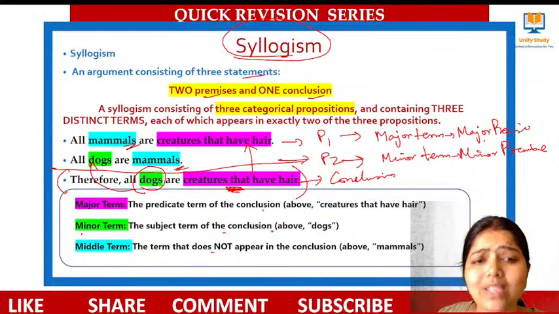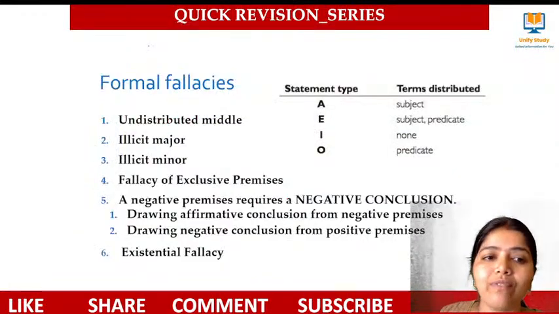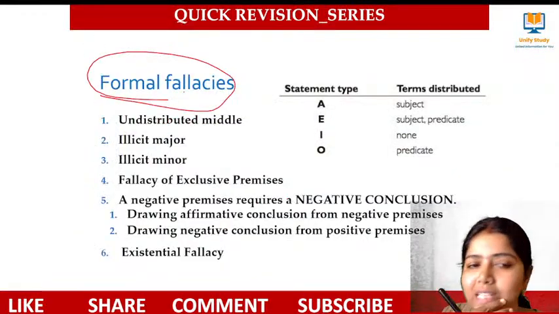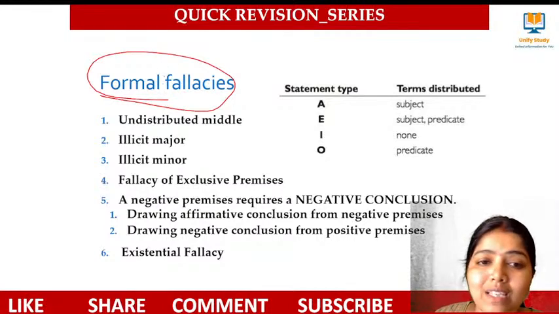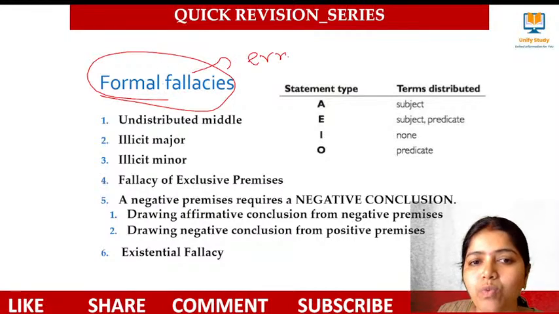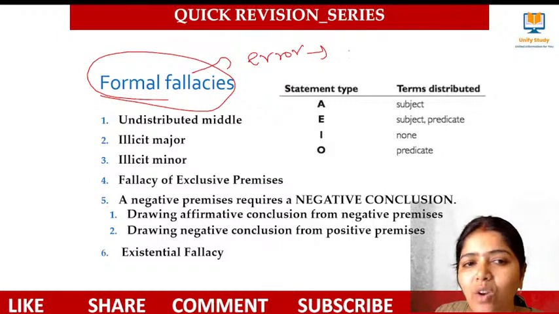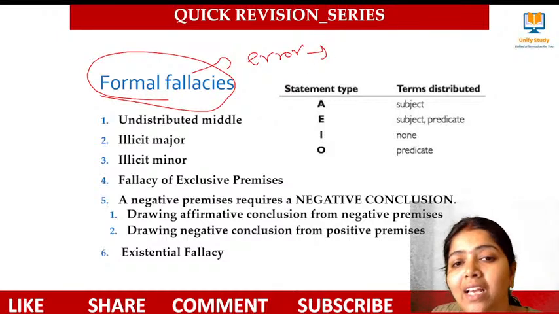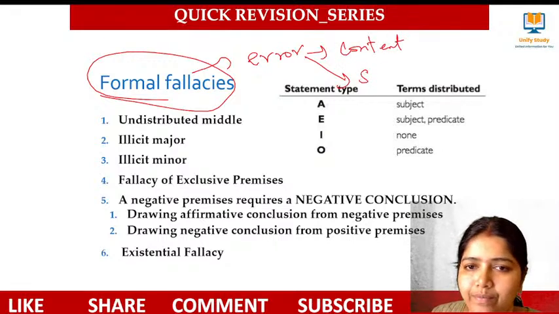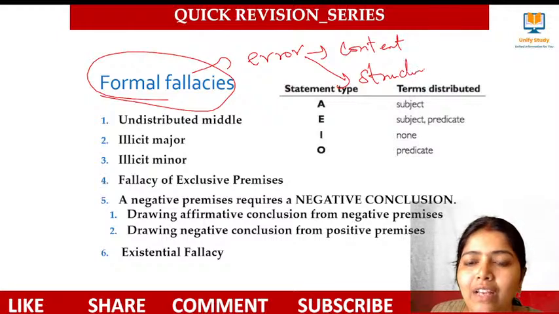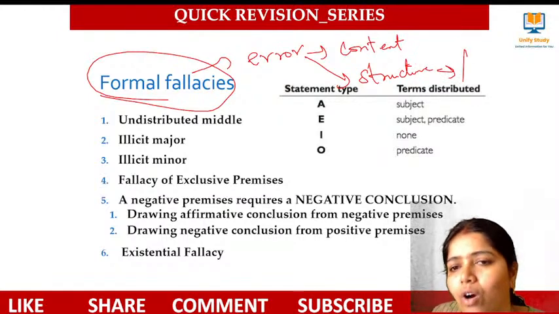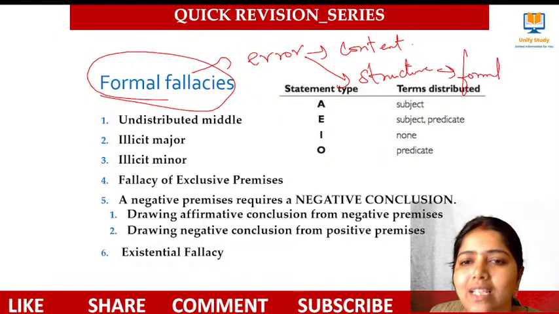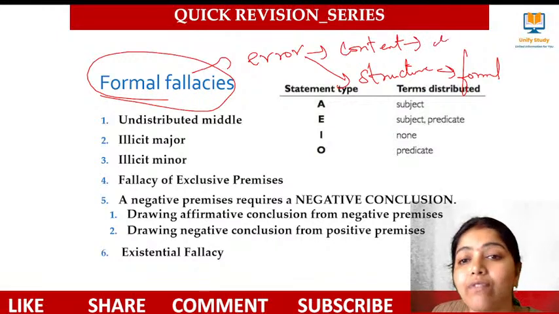So this is what we call syllogism. Okay. So with this one, we have fallacy. What are the fallacies? Fallacy means error. Error in what? Two types: error in the content, error in the structure. If the error is in structure, then I call it a formal fallacy. If the error is in the content, then we call it an informal fallacy.